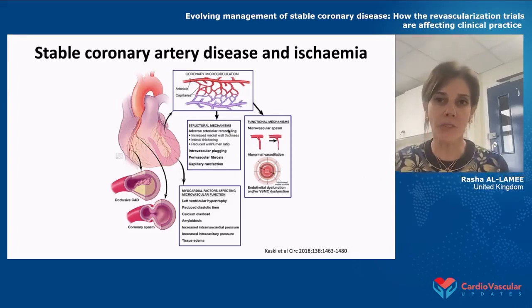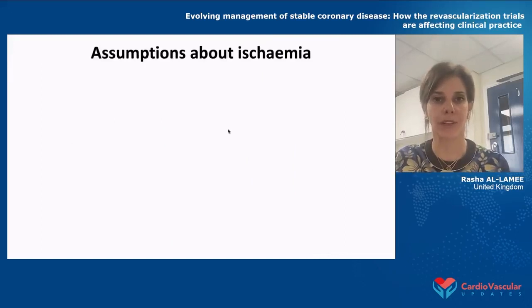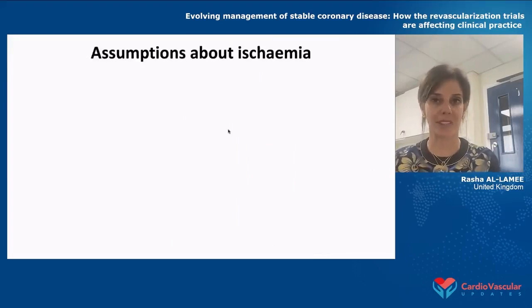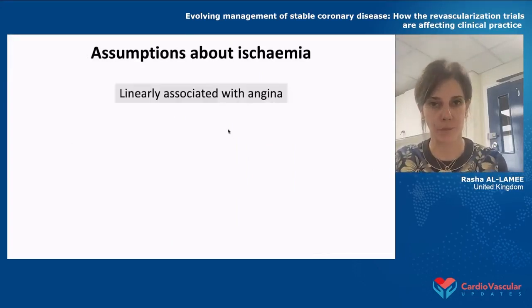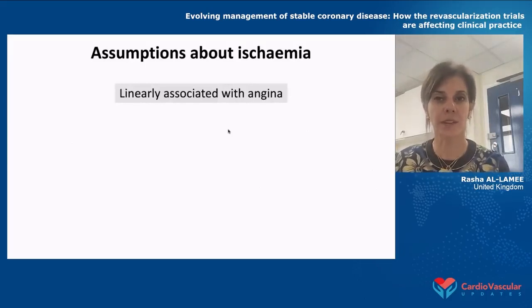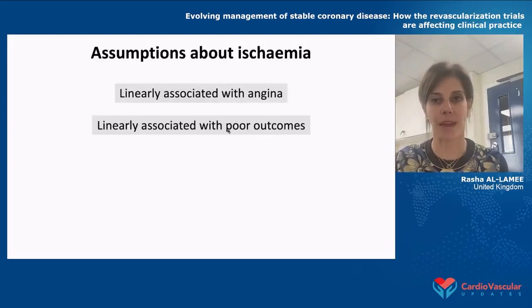And so beyond that epicardial disease that you see on an angiogram, there may be lots of different components that contribute to a reduction in blood supply to the heart. And the reason I bring this up today is because that's important to remember as we look at the evidence base. One of the major issues that we've had with ischemia and reduction to blood supply to the heart is we make many assumptions. We assume that it is linearly associated with angina, and that the worse the blood supply to your heart, the more likely it is that you have chest pain.